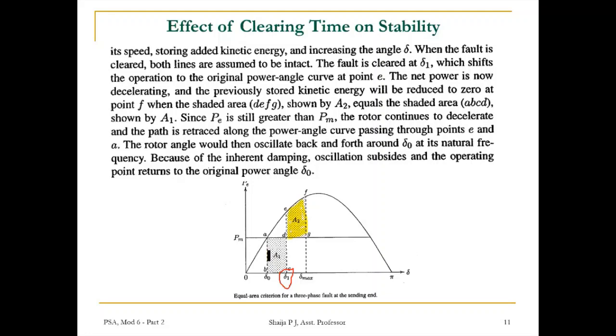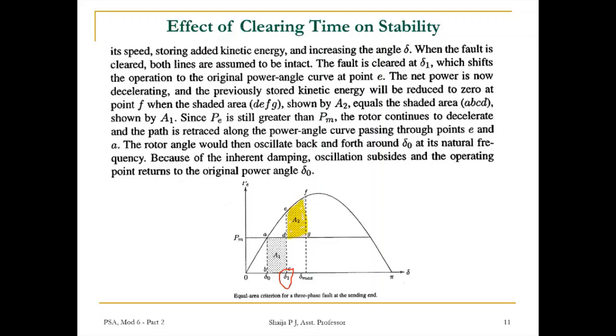Since PE is still greater than PM, the rotor continues to decelerate, and the path is retraced along the power angle curve, passing through points E and A like this. The rotor angle would then oscillate back and forth around the operating point A, or delta 0, at its natural frequency. Because of the inherent damping, the oscillation subsides and the operating point returns to the original power angle delta 0.